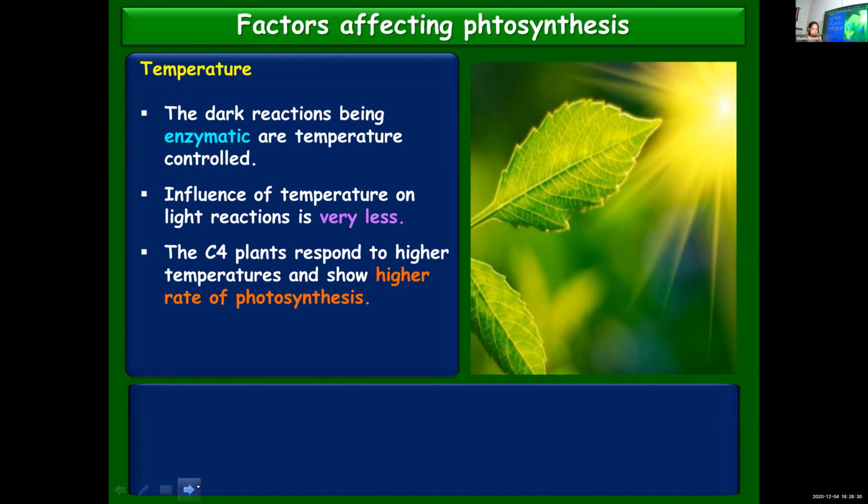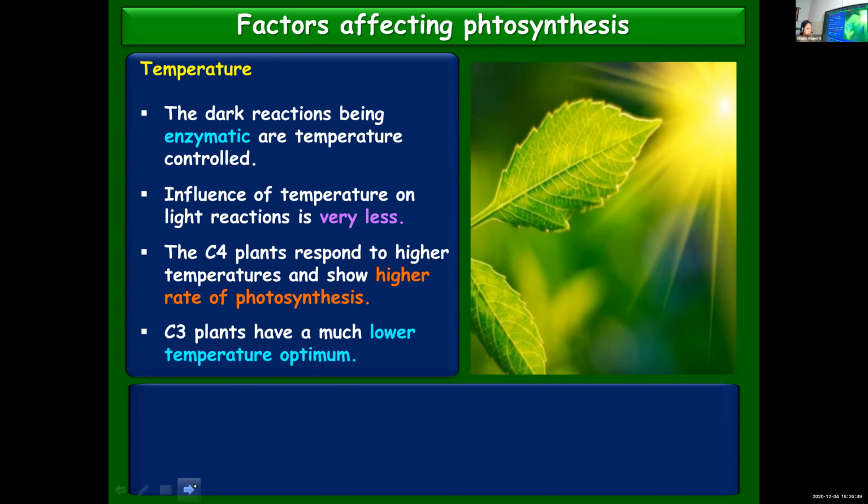But in terms of temperature, if you see, it's the C4 plants which will respond to higher temperatures and increase and show better rate of photosynthesis. C3 plants have a low temperature optimum. They function at a lower temperature.